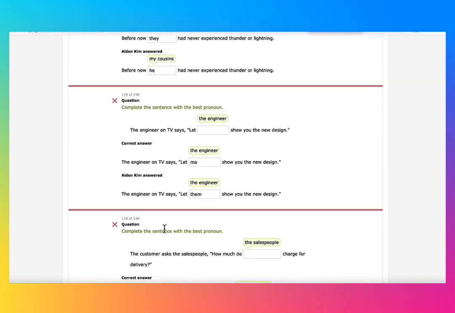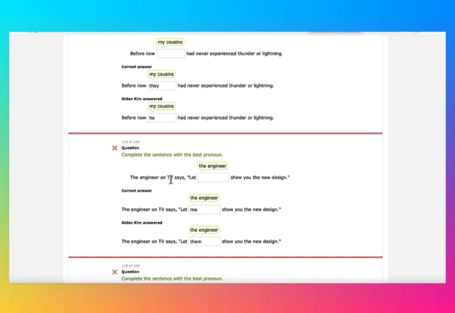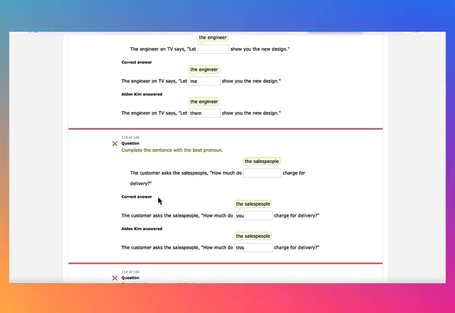Okay, let me go over a couple more. The engineer on TV says, okay, now quotation mark, right? And it is referring to himself. So let me show you the new design. Okay, you have to think of yourself as an engineer, and if you're referring to yourself as the engineer, then I'll say let me show you the new design. Okay, last question here.